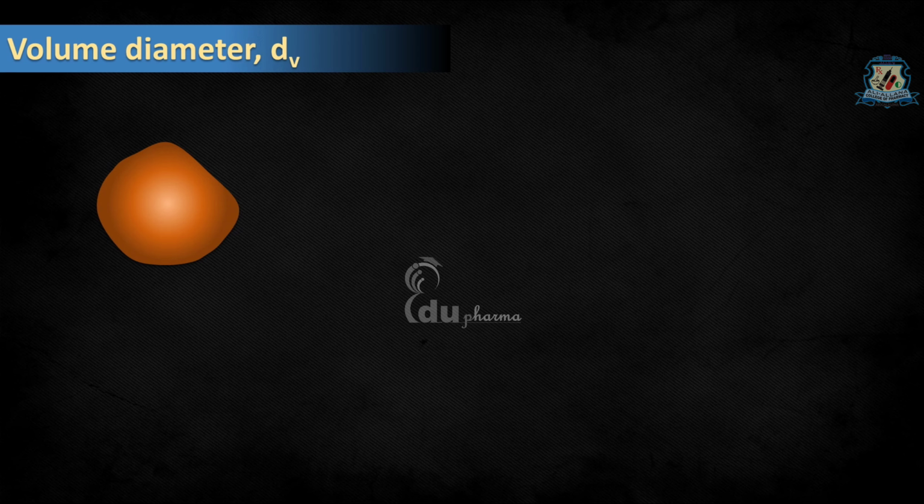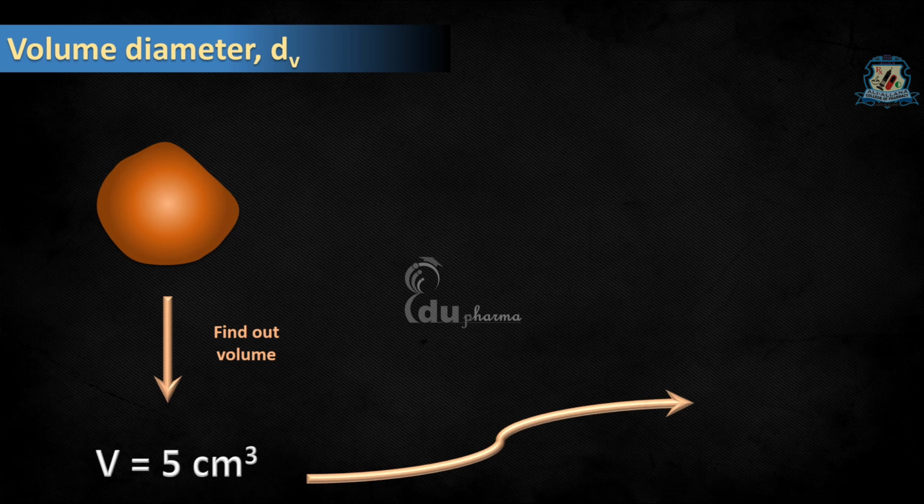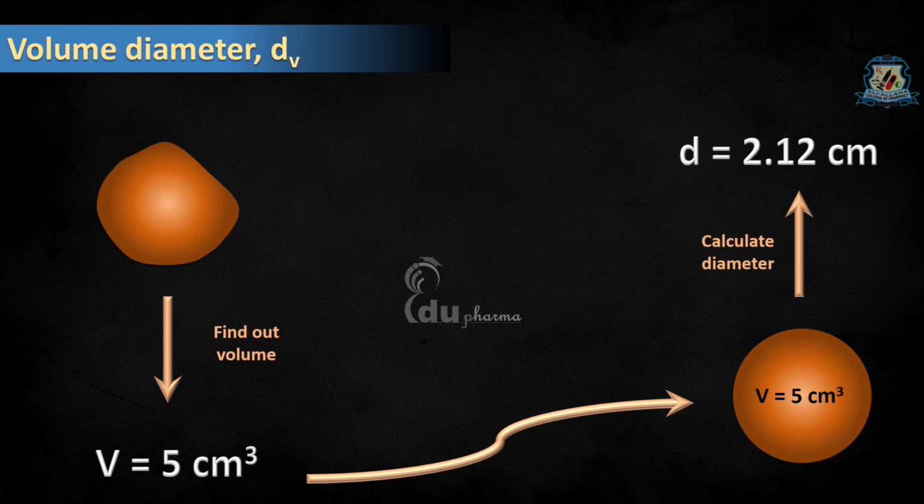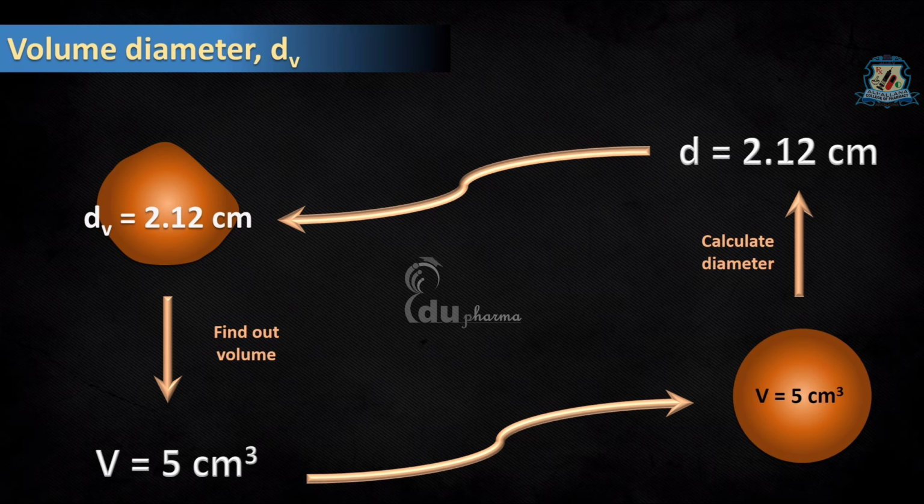In this case, take an irregular particle and measure the volume of it by an appropriate method, and take a spherical particle which is having the same volume as that of the irregular particle. Let both have the same volume. Now measure the diameter of the spherical particle. We can simply apply this diameter of the sphere to the irregular one and it would be the volume diameter of the irregular particle.